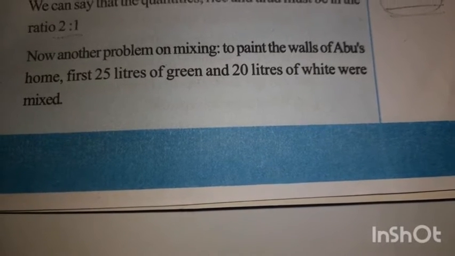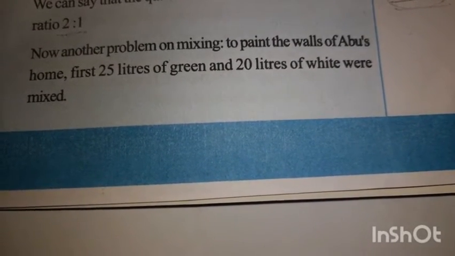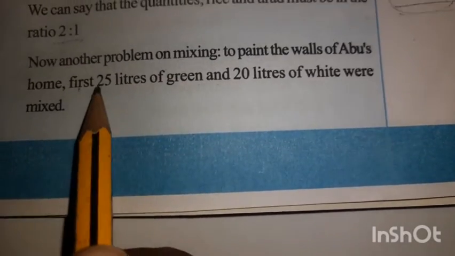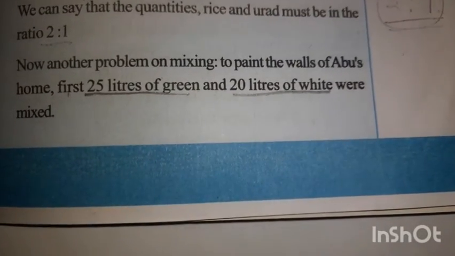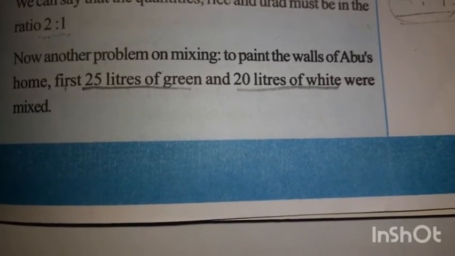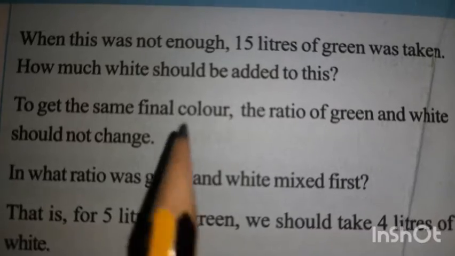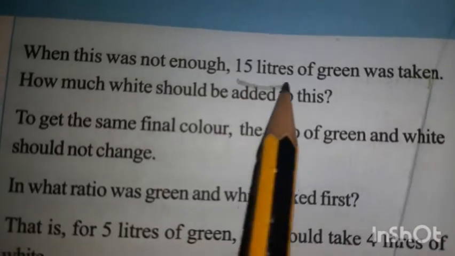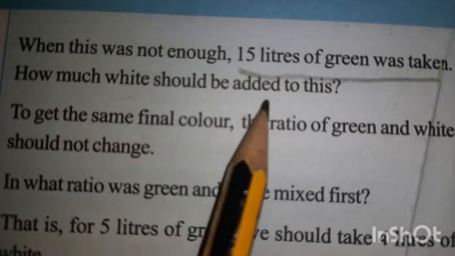Next question. On mixing to paint the walls of Abu's home, first 25 liters of green and 20 liters of white were mixed. For painting, Abu took 25 liters of green and 20 liters of white. When this was not enough, 15 liters of green was taken again. How much white should be added to this?